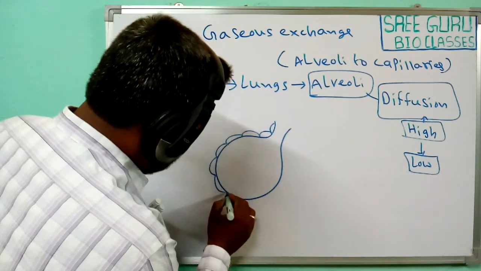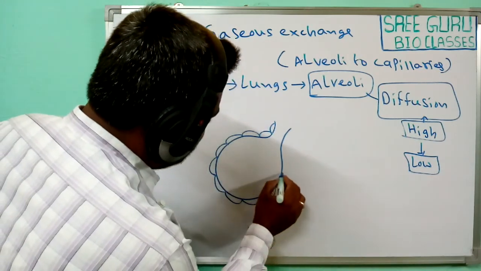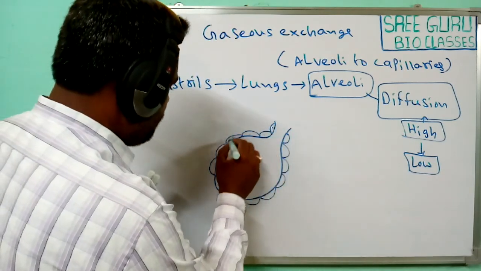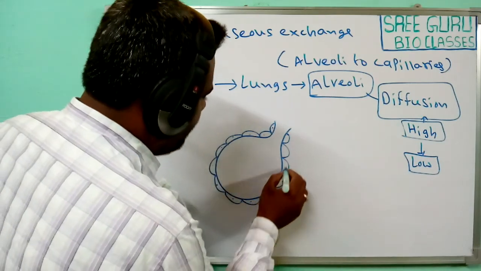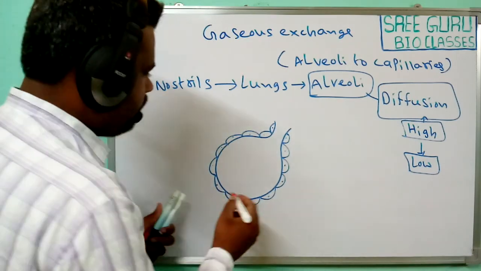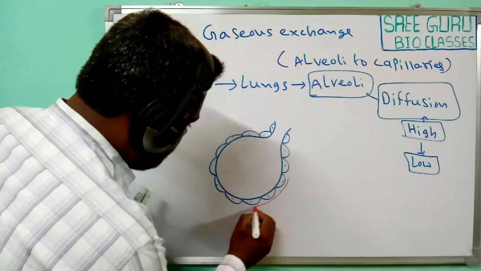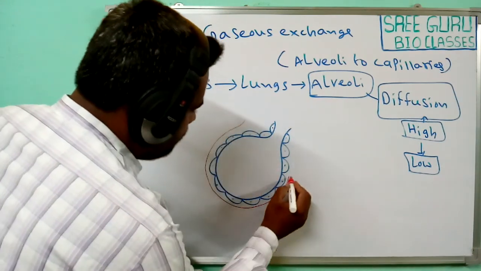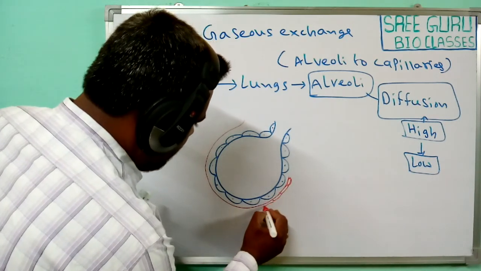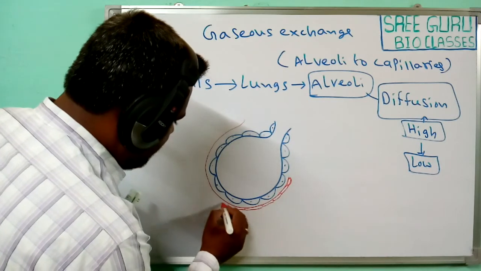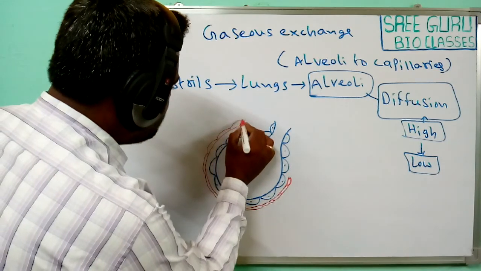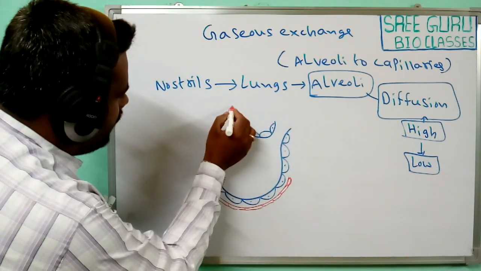It is a single cell thick and is surrounded by numerous blood capillaries. These blood capillaries are also single cell thick, and they cover the alveoli.